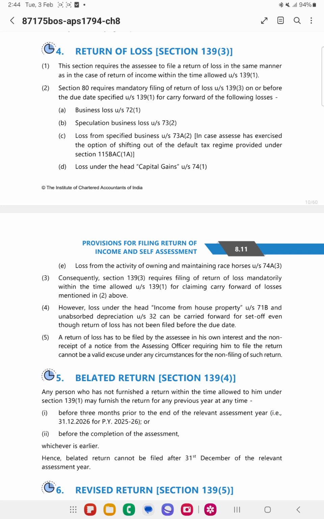So suppose 24-25 is the financial year, and if you have not filed the return of income by 25-26, that is 31st March 26. So 31st March 26 is the end of the assessment year, right? So belated return can be filed on or before 31st December 2025 or before completion of the assessment, whichever is earlier.